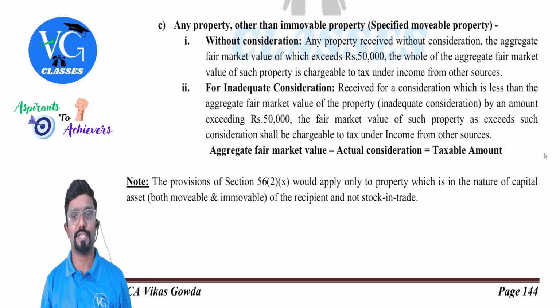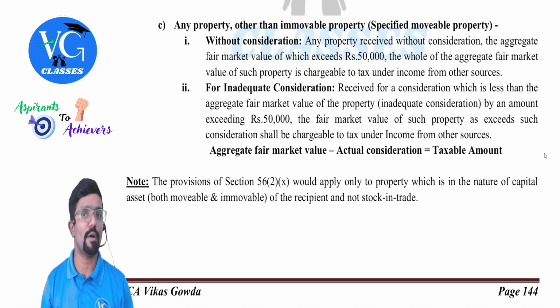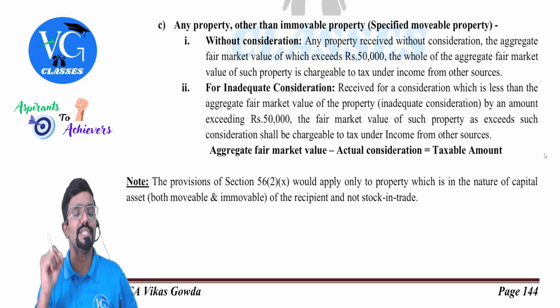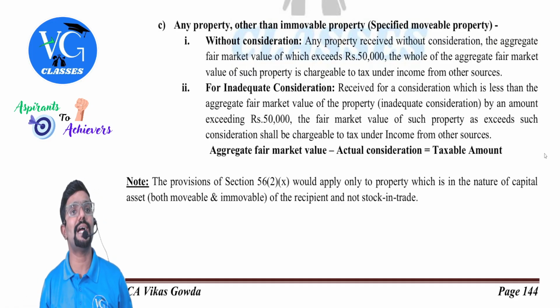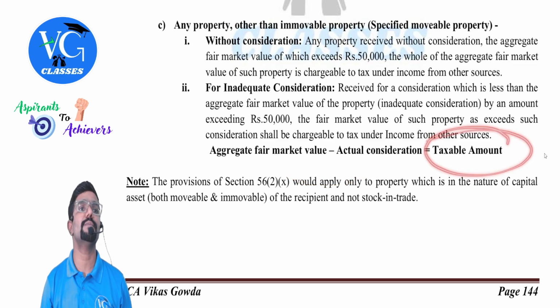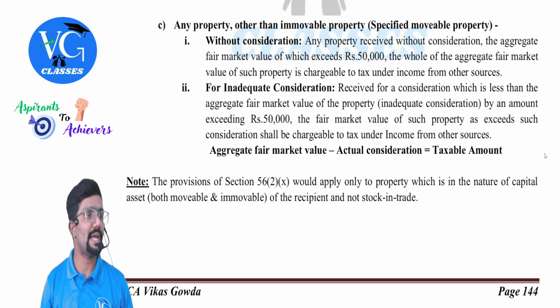For inadequate consideration, received for a consideration which is less than the aggregate fair market value of the property by an amount exceeding 50,000, the fair market value of such property as exceeds such consideration shall be chargeable to tax under the head other sources. So simple. First find out how much is the inadequate consideration. How do we calculate it? Fair market value minus actual purchase price. If that figure is more than 50,000, then it is taxable, guys.